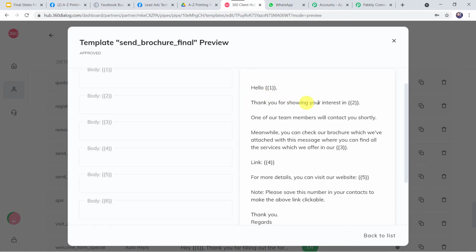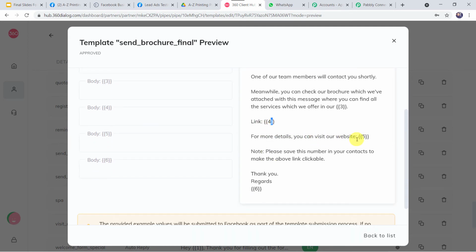Thank you for showing your interest in. Here your printing press organization name is going to come. One of our team members will contact you shortly. Meanwhile, you can check a brochure which we have attached with this message. We can find all the services which we offer in our printing press. Here you can give the link of your brochure or the flyer. For more details, you can visit our website. Here the website address can be mentioned. Note, please save this number in your contacts to make the above link clickable. Thank you, regards, and here you can give the printing press name once again. So here we are going to select the Send Brochure Final template.